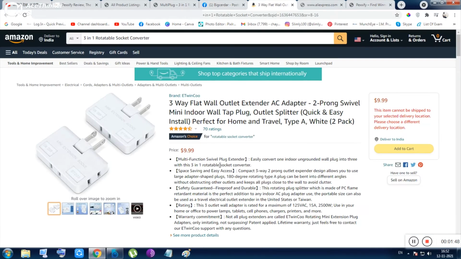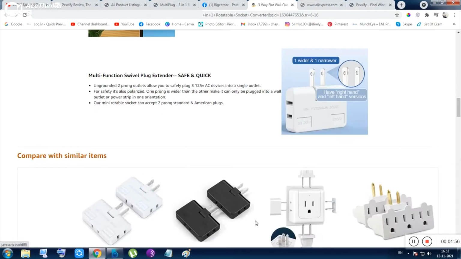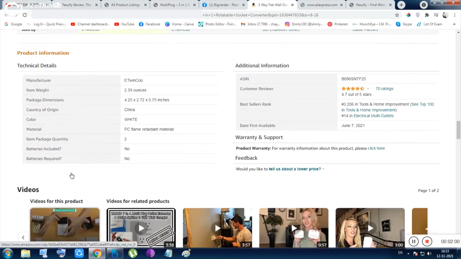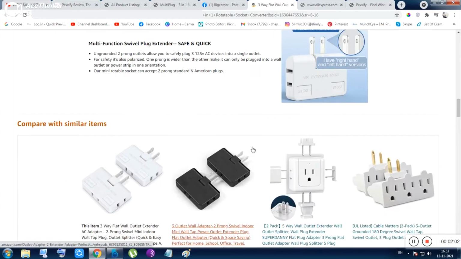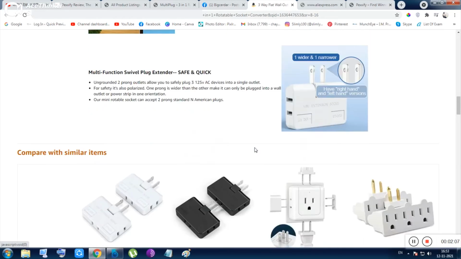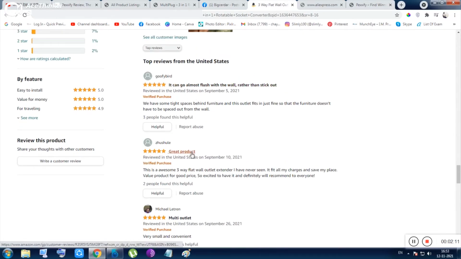If you click on Amazon, you can see here the rating of the product, and also the reviews of the product. I don't know where the review is. It is not showing me the review, but from the rating, it is a trending product inside Amazon. So these are the reviews. You can see here this is a very good product. This is a great product.